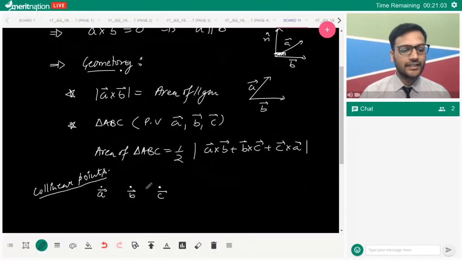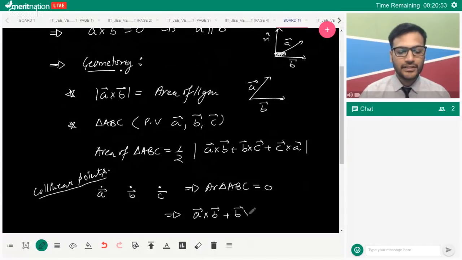Then the area of the triangle is 0, which implies this is also a good result to remember. A cross B plus B cross C plus C cross A must be equal to 0, right? This is the vector form of the area. Obviously, area of the triangle is half into base into height.